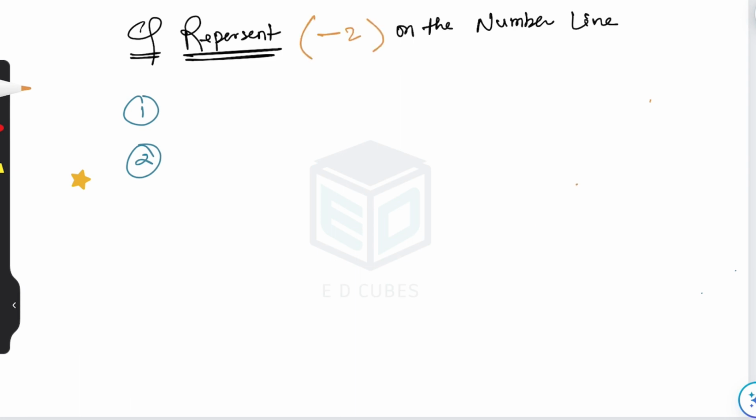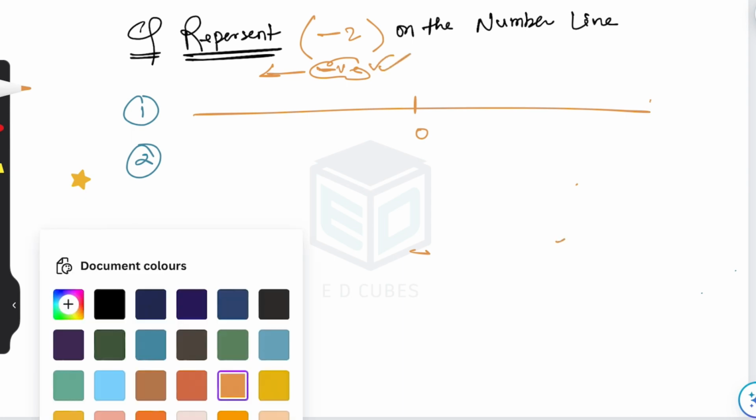So, first thing again, what you would be doing? You would be making the number line. You would be representing 0 first because 0 is at the middle. Now, left hand side is designated for negative integers. This -2 is positive integer or negative integer? So, yes, it is negative integer. So, this -2 will occupy place somewhere here.